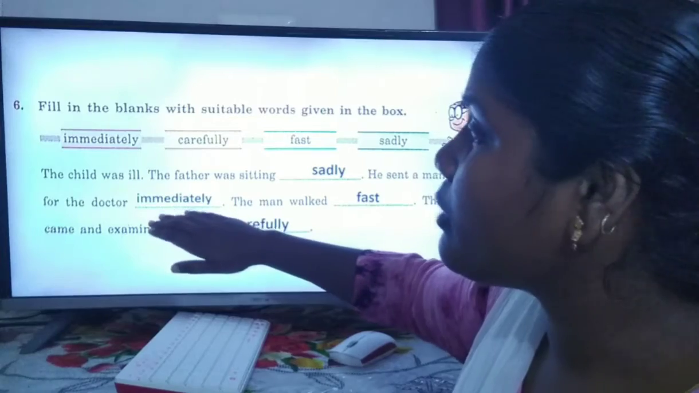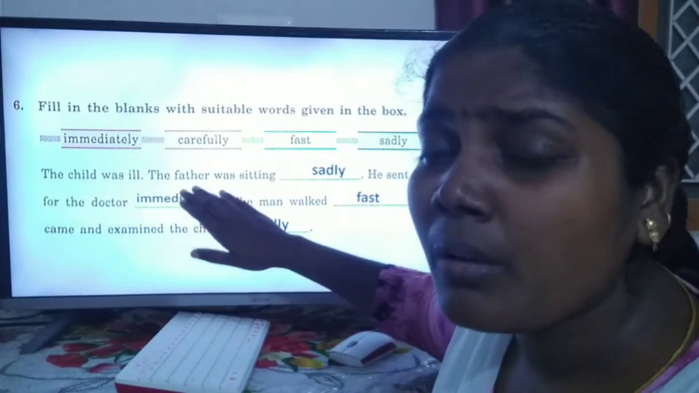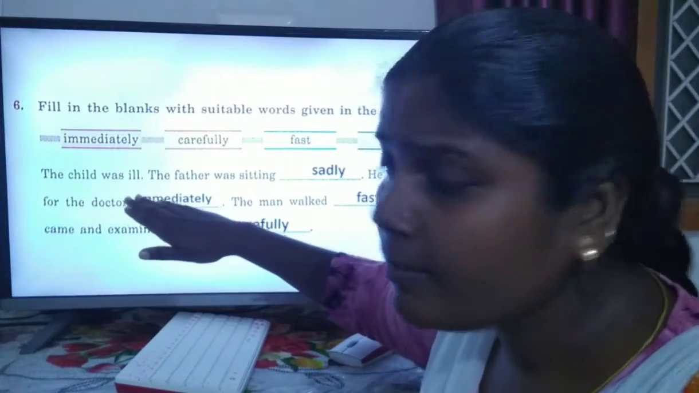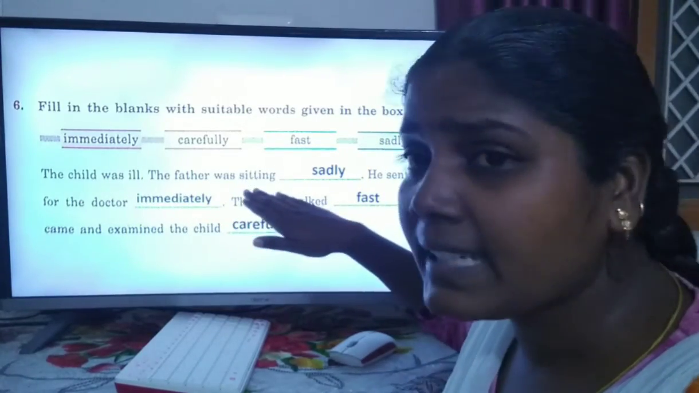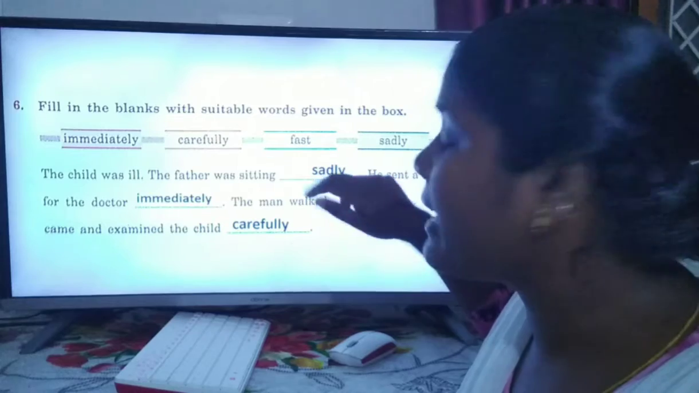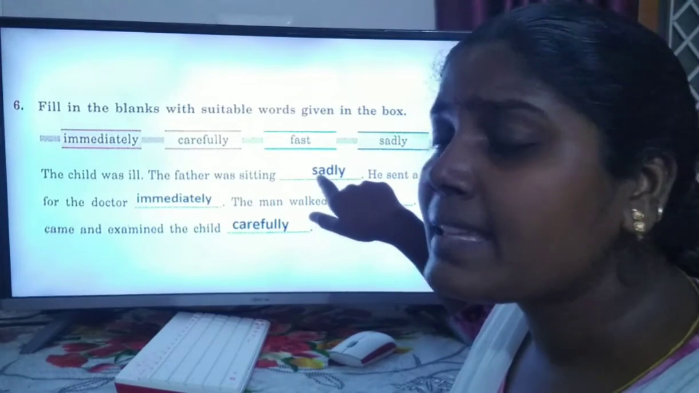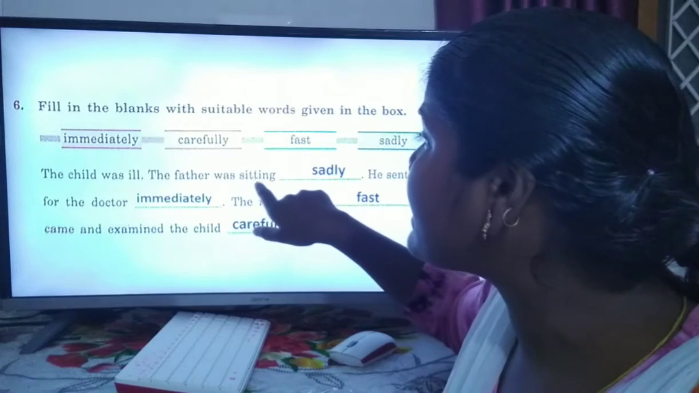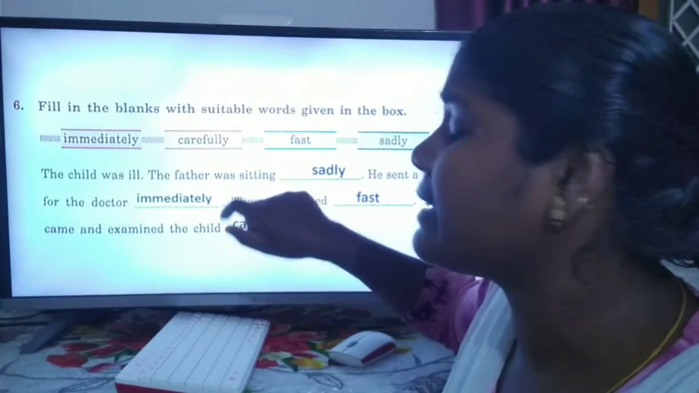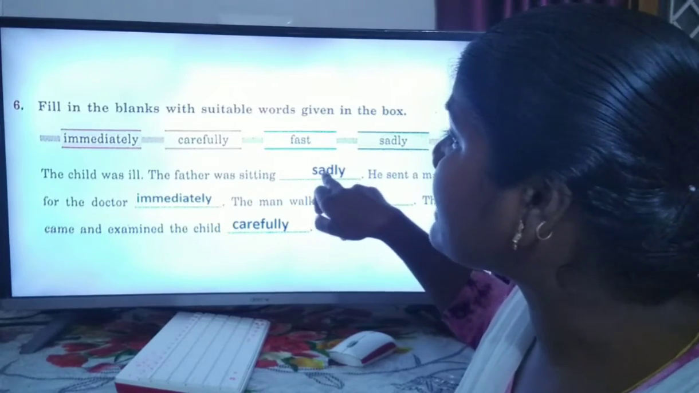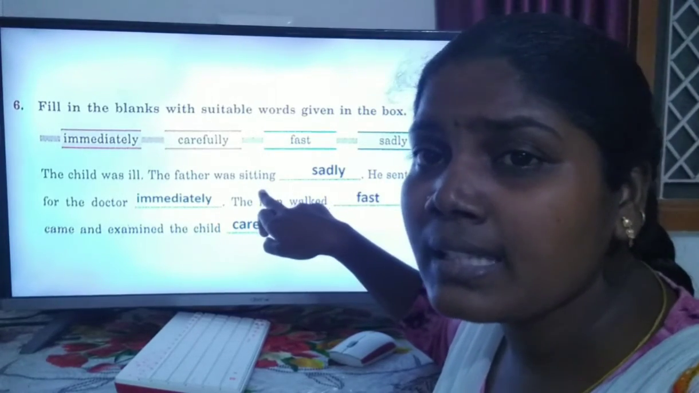Yes, dear children, once again I will read out the passage. Please listen. The child was ill. The father was sitting, dash, sadly. The suitable adverb is sadly. So here sadly is an adverb. It describes the verb sit.